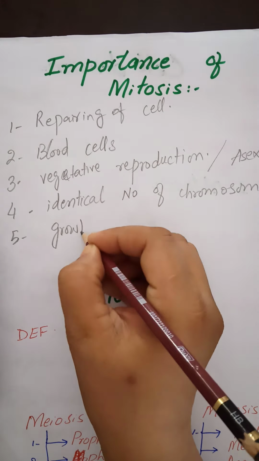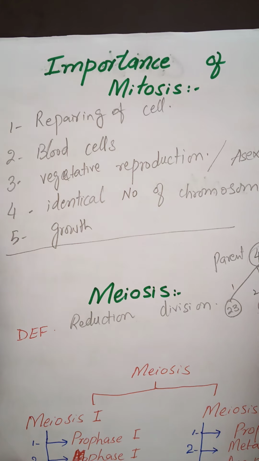So the number of chromosomes becomes half. Meiosis is a type of cell division in which the parent cell will divide into how many daughter cells? 4 daughter cells, and each daughter cell will have half the number of chromosomes of the parent cell. We divide meiosis into two main types, meiosis 1 and meiosis 2.